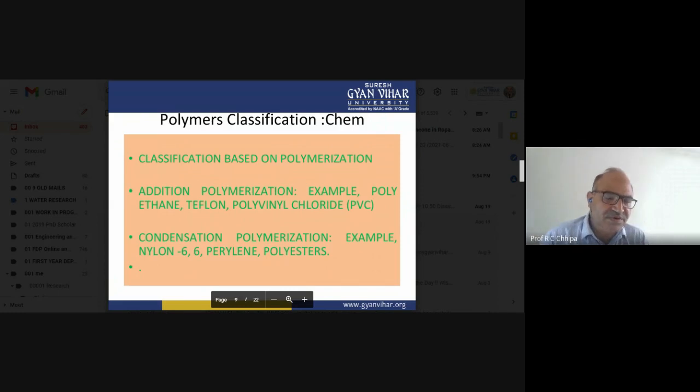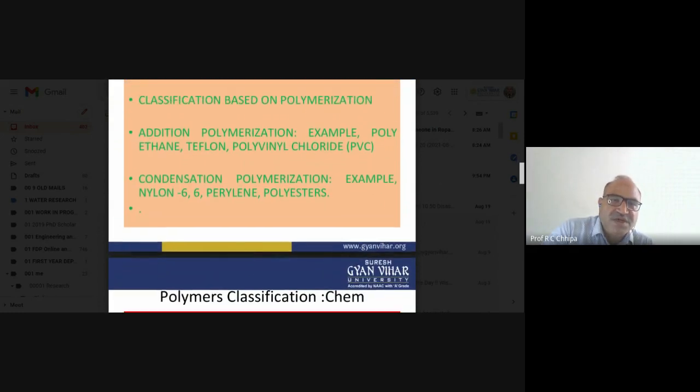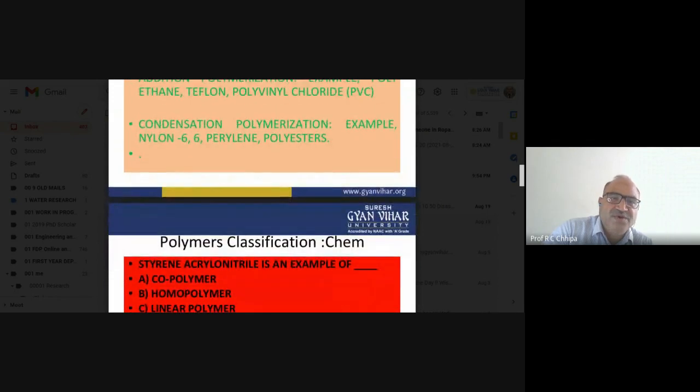Addition polymers, for example polyethylene, and then Teflon. Teflon itself is polytetrafluoroethylene. Then PVC. So these are examples of the addition polymer.